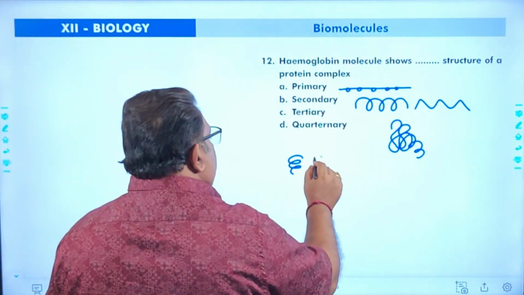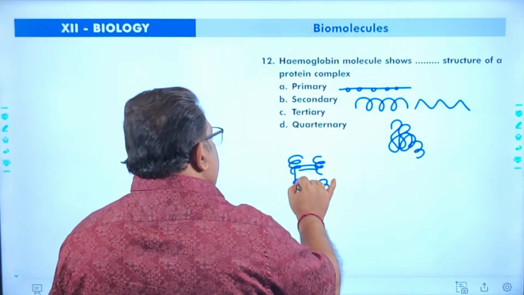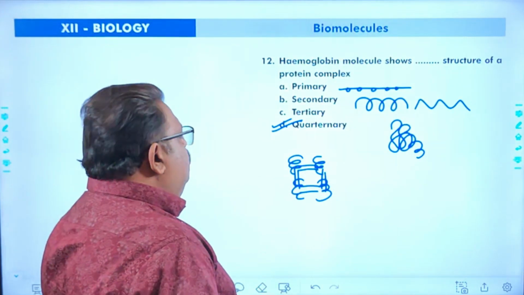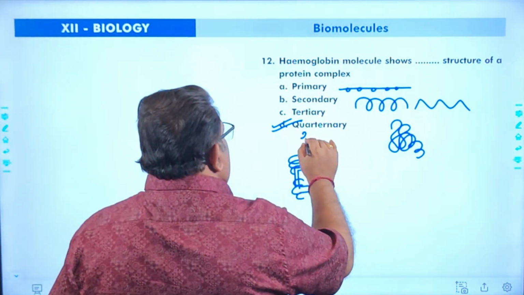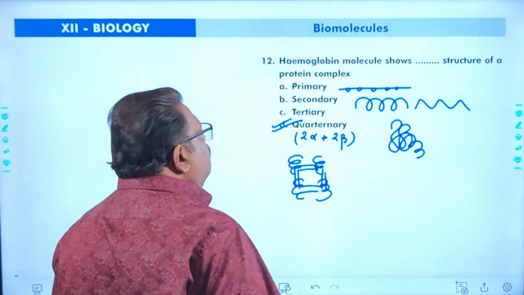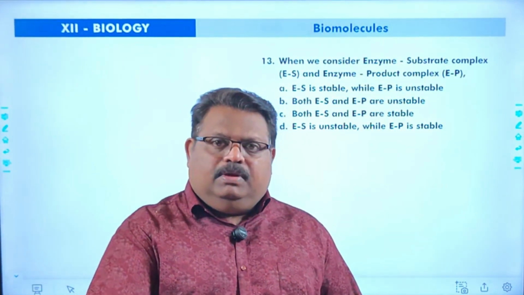The combination of many tertiary is called quaternary. So hemoglobin actually comprises 2 alpha chains plus 2 beta chains. So it is a quaternary protein complex.